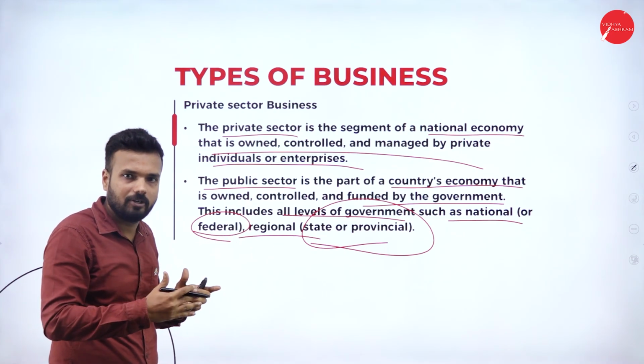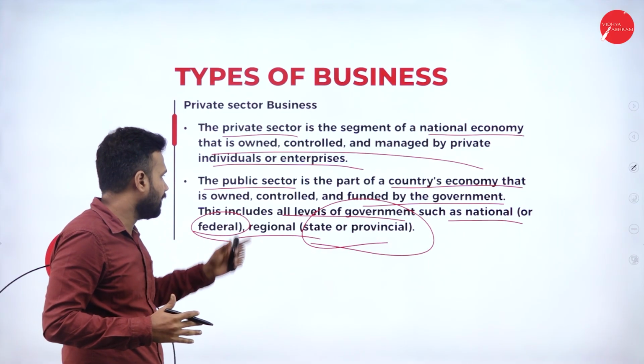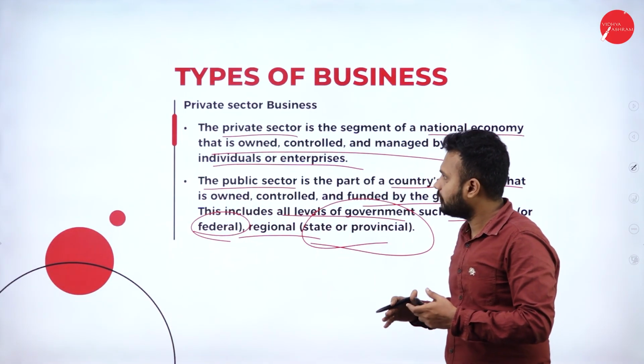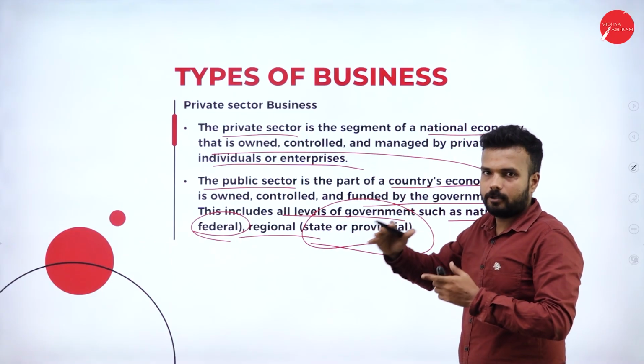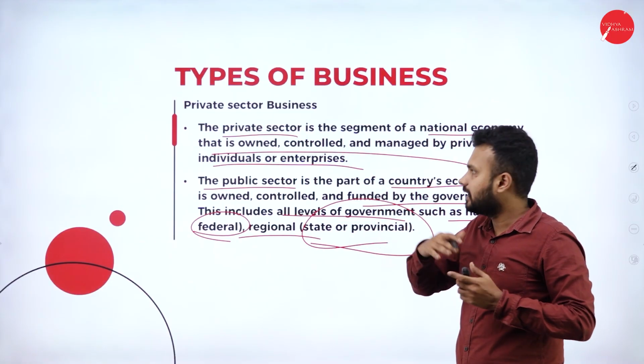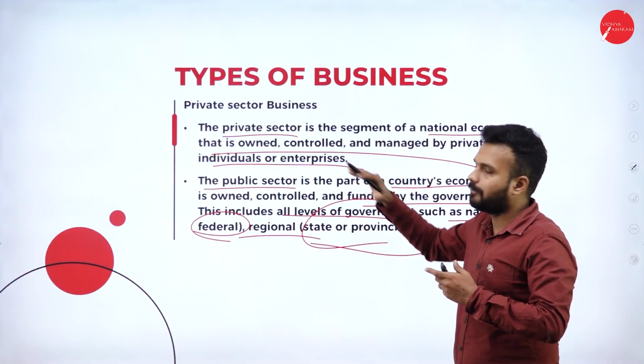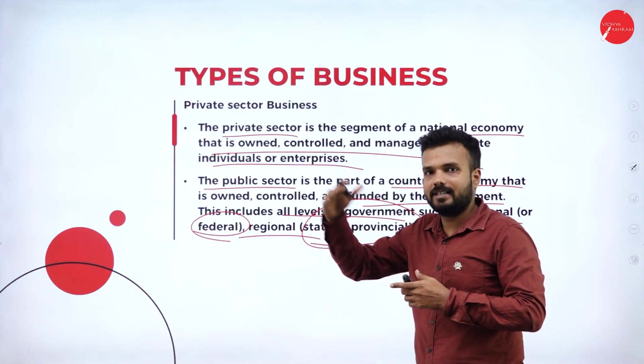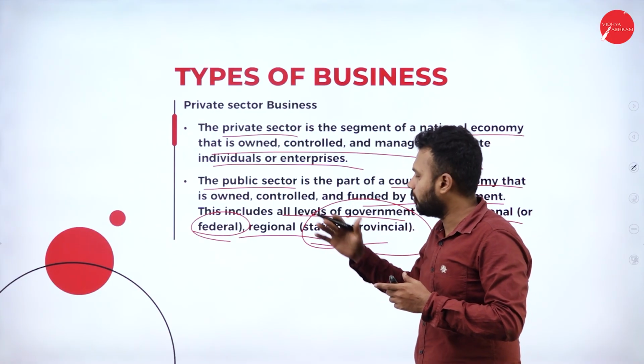Whether it is a state government or central government, we call it a public sector company. When it comes to private sector companies, examples are Wipro, Infosys, and L&T. When it comes to public sector companies, Indian Railway is purely public sector, and also KSRTC.